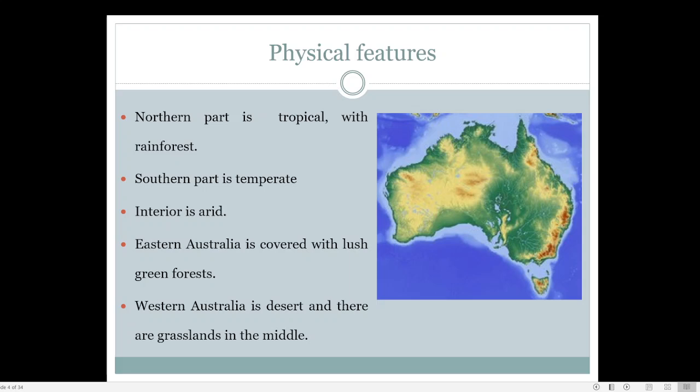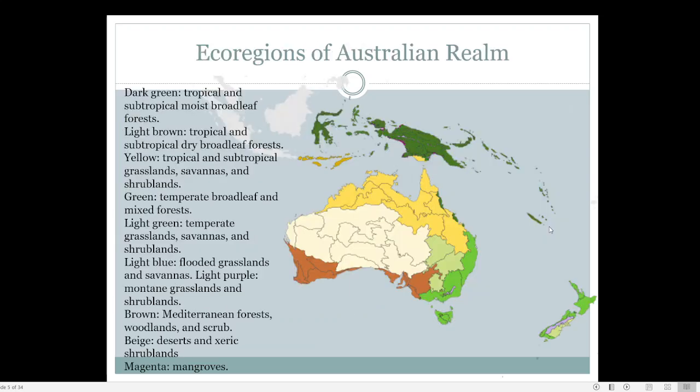So when we look at this map, you can see that it is green in color because it is mostly forest. This eastern side of Australia, where Brisbane and Sydney are located, has a lot of forest cover. That is why these regions are green in color.